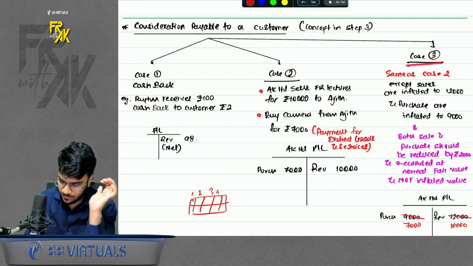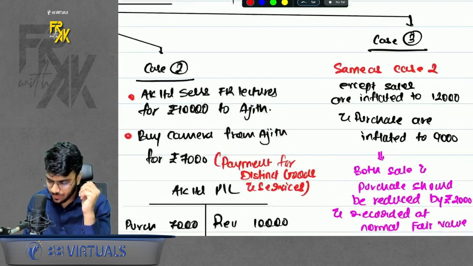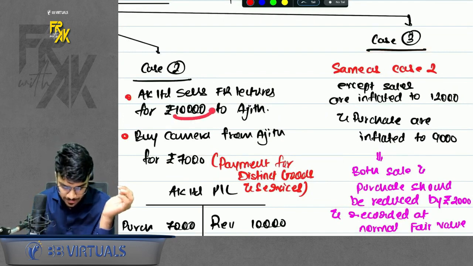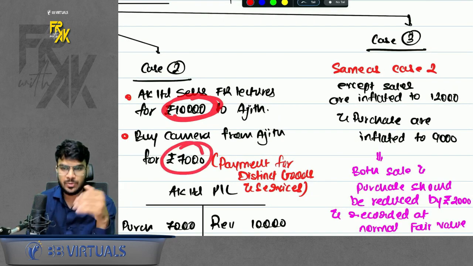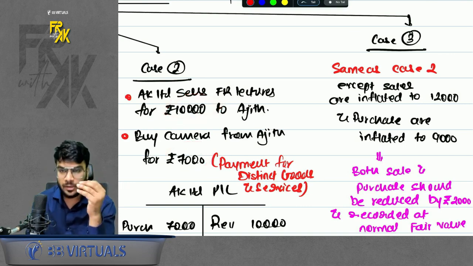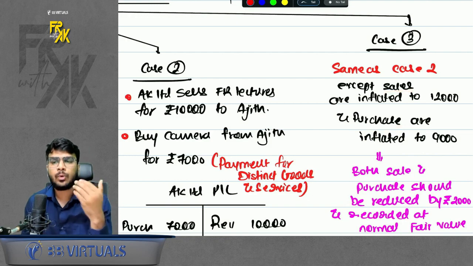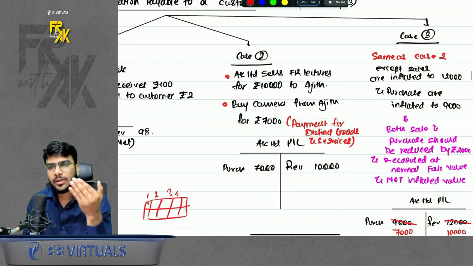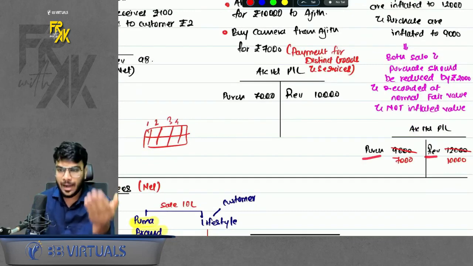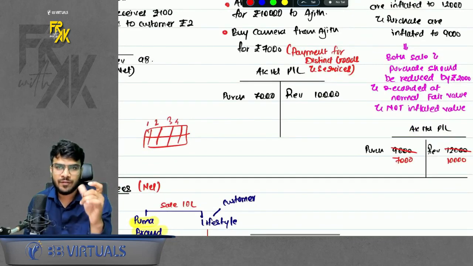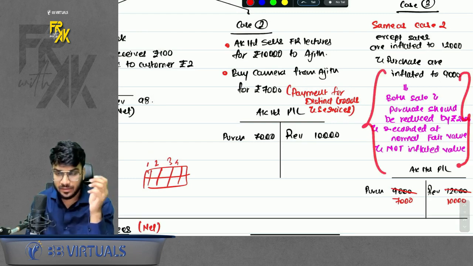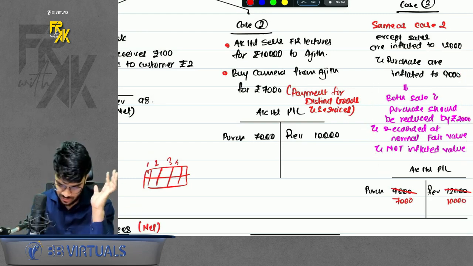Okay, acha. There is one more case 3 also. The only difference in case 3 is it is same as case 2, but sometimes what happens is we tend to inflate the purchase and sales value just to increase our turnover. So if in the question it is said that the sales and purchase are inflated by 2,000 rupees, in that case, if you can clearly see that, you need to record the purchase and sale at the value before inflation. You cannot inflate the value and record it. Of course, it is very difficult to find this out in real life, but it is there. So just remember that part.